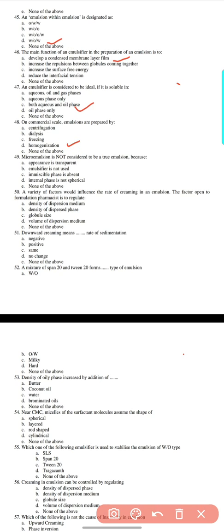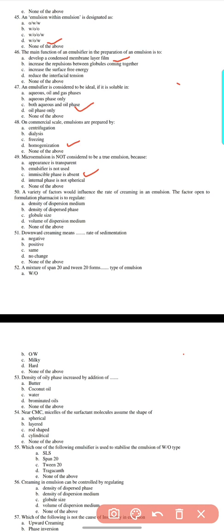49. Microemulsion is not considered to be a true emulsion because the appearance is transparent, emulsifier is not used, immiscible phase is absent, or the internal phase is not spherical. 49, C. Immiscible phase is absent.